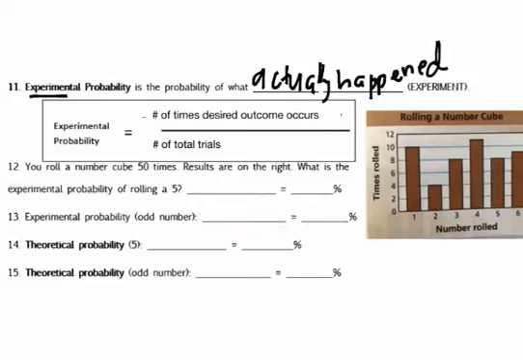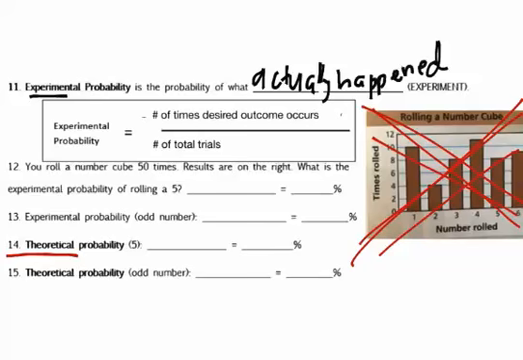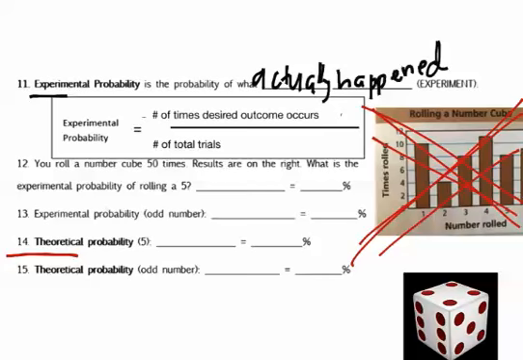Note that on 14 and 15, we're not looking for experimental probability, so do not use the data anymore because it says theoretical probability. So what is the theoretical probability? You have a dice of rolling a 5. A dice has how many 5s? How many favorable events or outcomes? It has 1 5. And how many total outcomes are there? Well, there's 6 because the dice has 6 numbers on it. Okay, so 1 6 is 16.6 repeating percent.